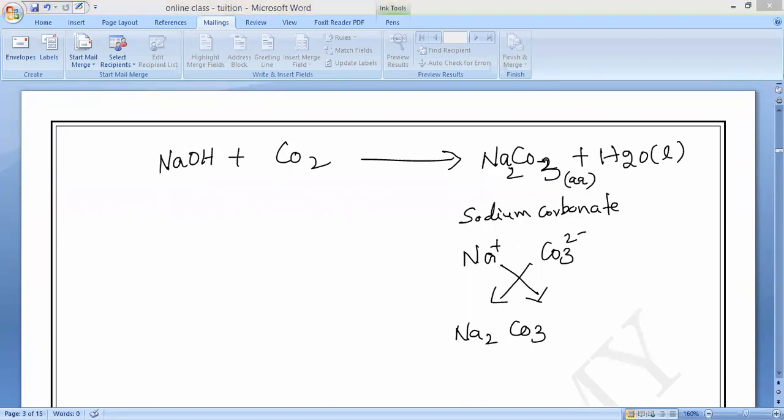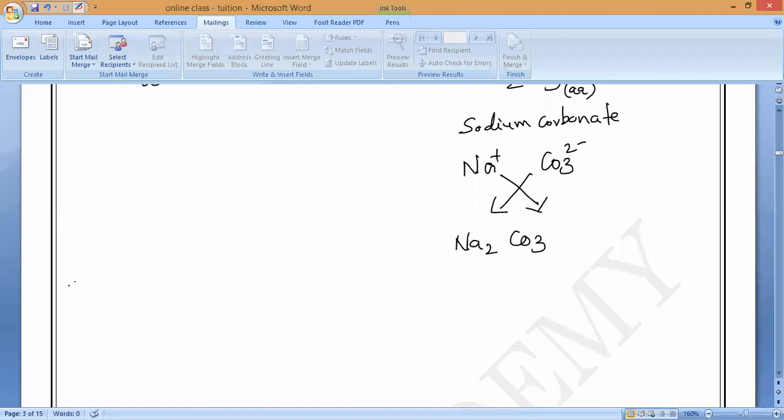Very good, Pranav. You only have to balance in a single place. 2 NaOH, that's all. Correct or not? Yes, sir. So with 2 NaOH we get the balanced equation.